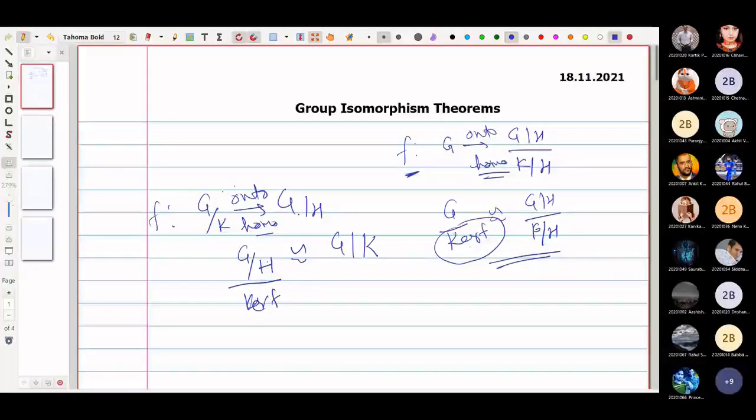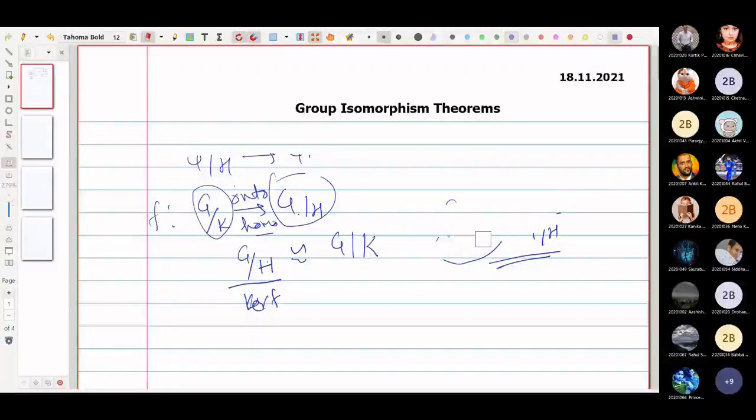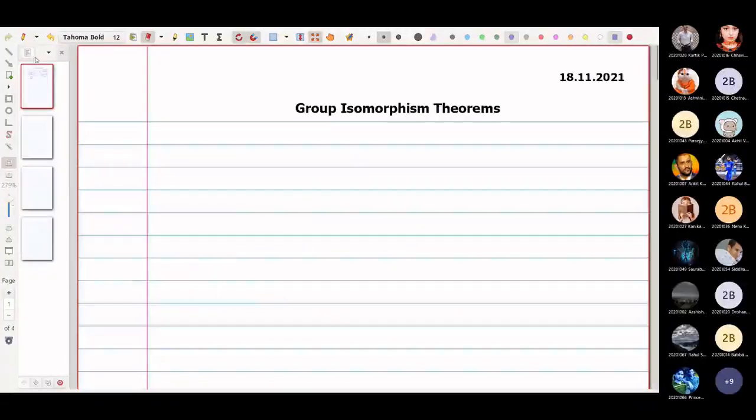And one more thing, either you can define a map from G by K to G by H, or else you can define a map from G by H to G by K. Both ways you can proceed. But you need to know how you are going to proceed, and you should follow all precautions. Whatever function you are defining, it should be well defined. So these things you need to take care of. Let us write the statement and then we can proceed to the proof.